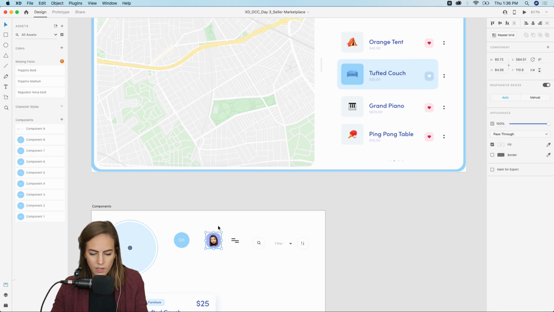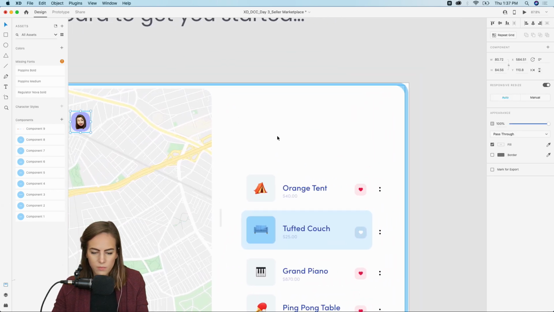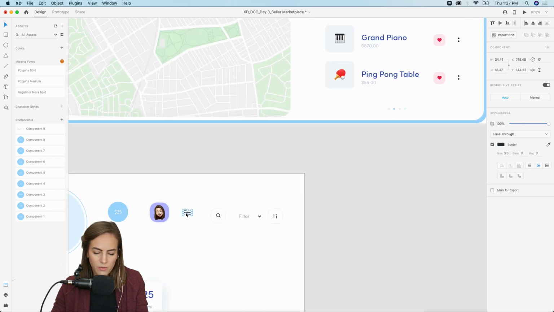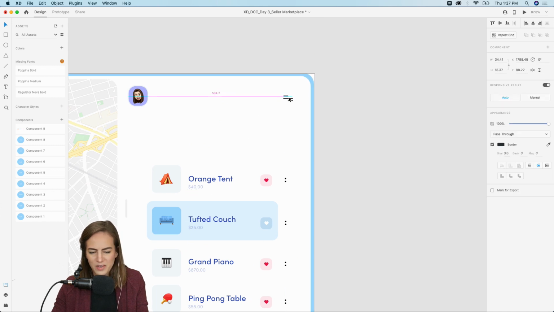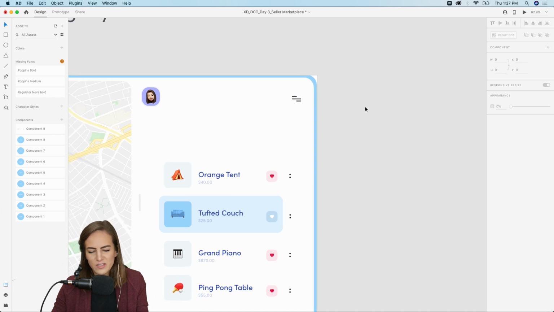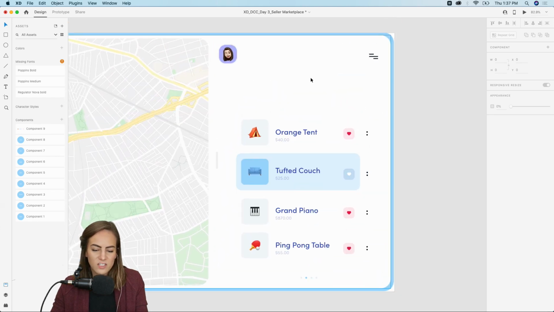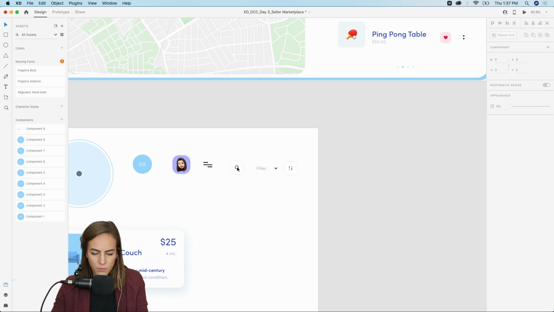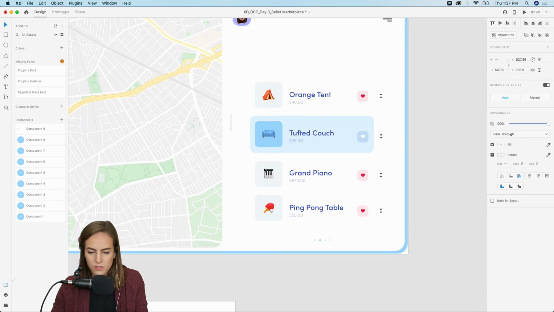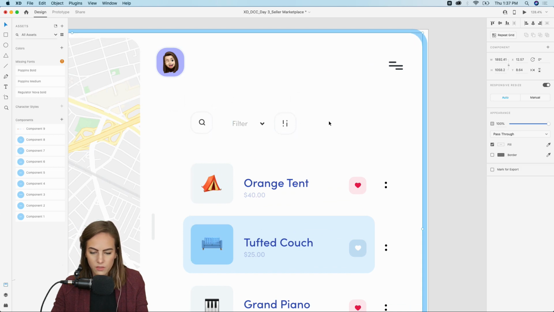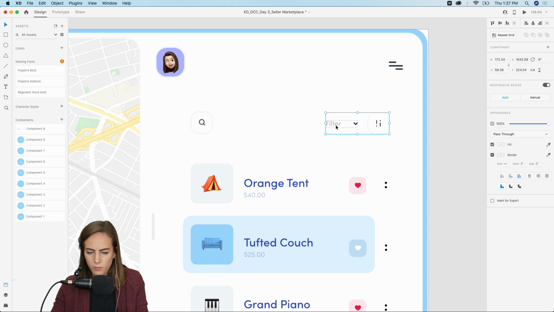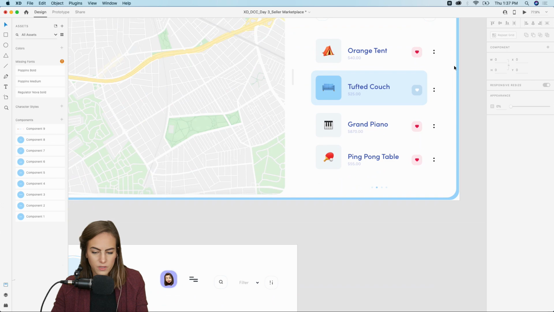So I'm going to add just a few little extra items. Over here we've got our profile, and I've been using a lot of the emojis lately. I don't know why that is. I think it just makes it look friendly, and it's easier than finding a photo, I guess. So we need the menu. Also, I want to add just a few other little components up here. Search and filter. Add those right here. I always try to line everything up with something else. These I think can be a little bit off, but that's okay.